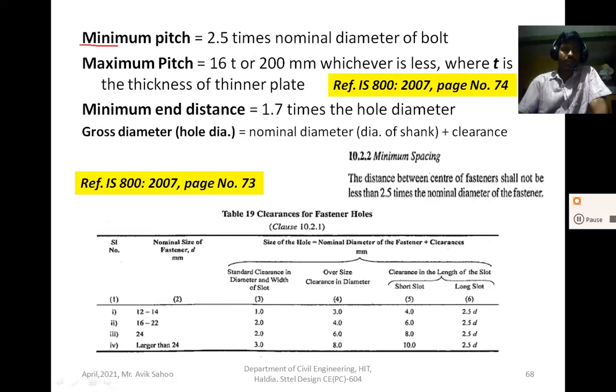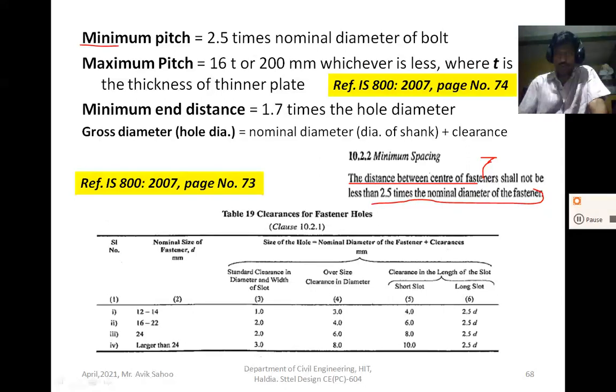Now the minimum pitch. The minimum pitch is given in IS 800:2007. The distance between centers of fasteners, meaning the bolts or welds, shall not be less than 2.5 times the nominal diameter of the fastener.